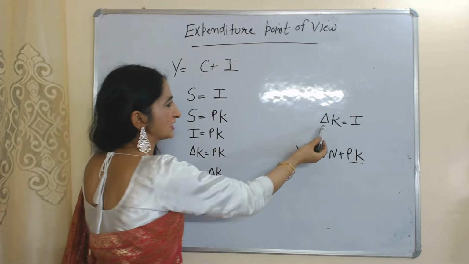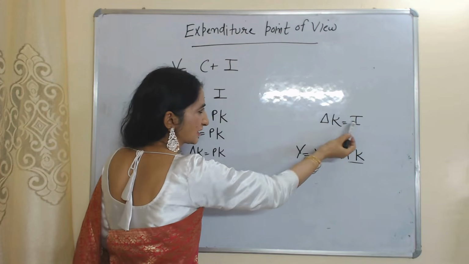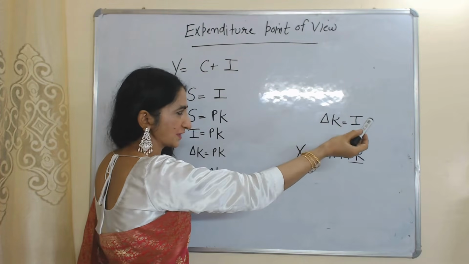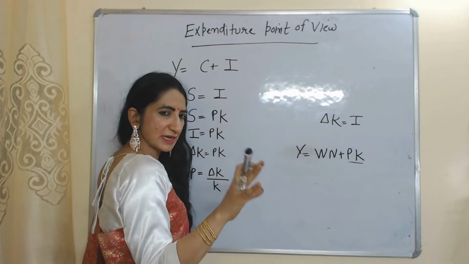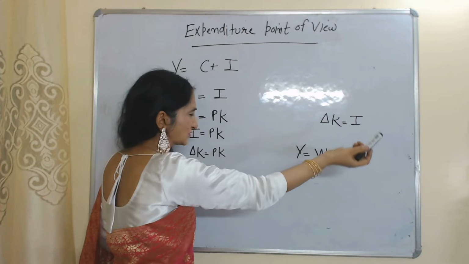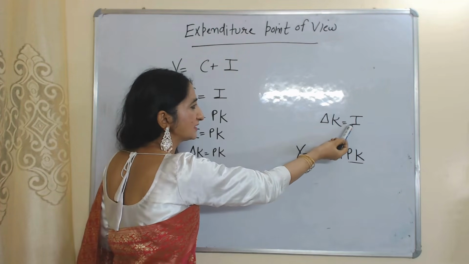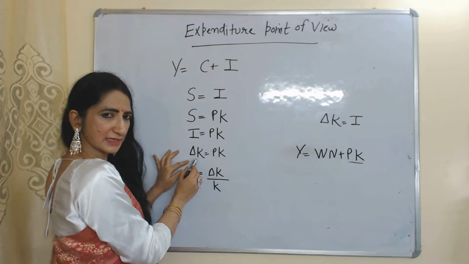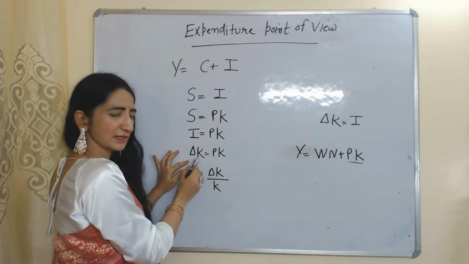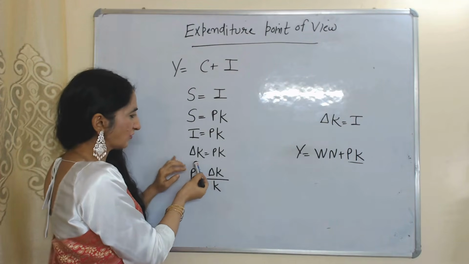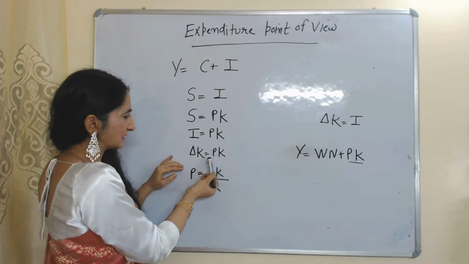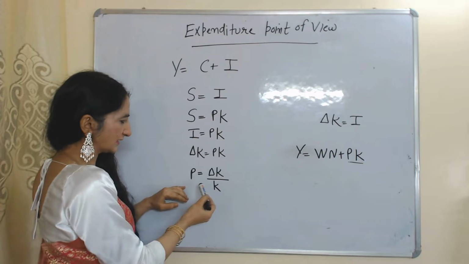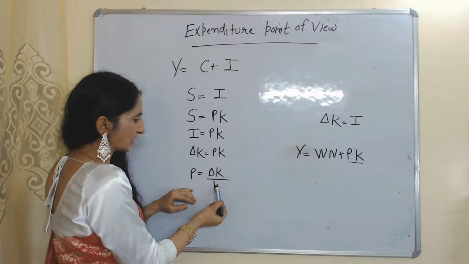As we know, change in capital is equal to investment. Here delta K represents change in capital and I represents investment. As we know, overall change in capital stock is equal to investment. That's why we can write change in capital is equal to I. So in place of I, we can write delta K, or change in capital. So now our equation will become like this, delta K equal to PK. K will come below. Now our equation will become like this, P equal to delta K over K.